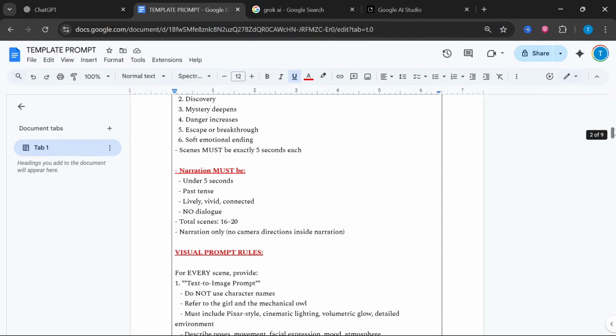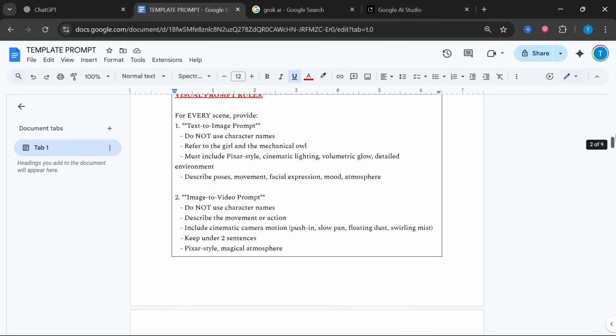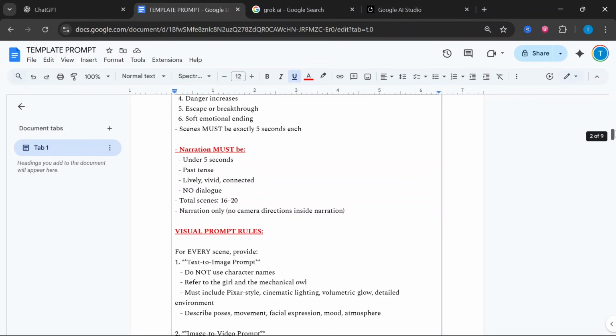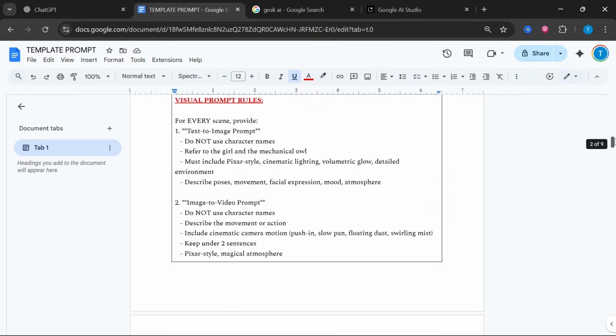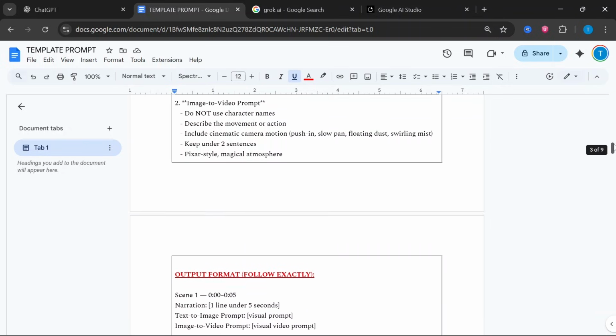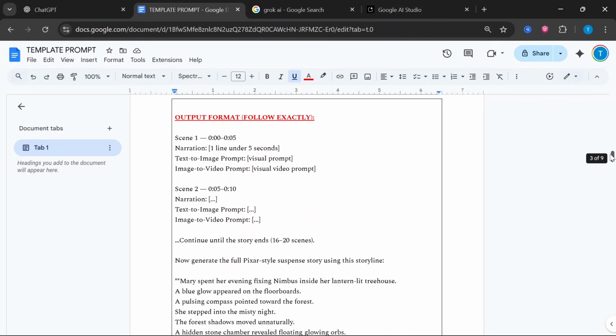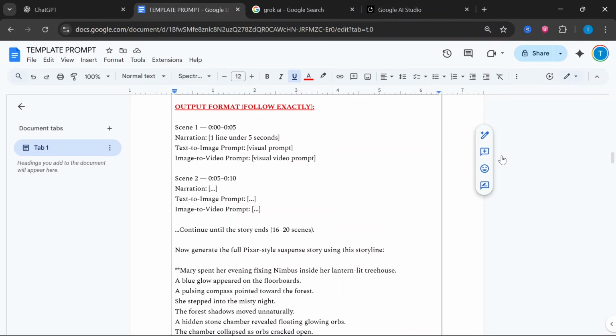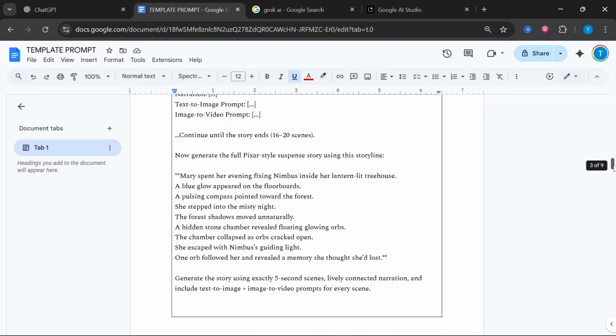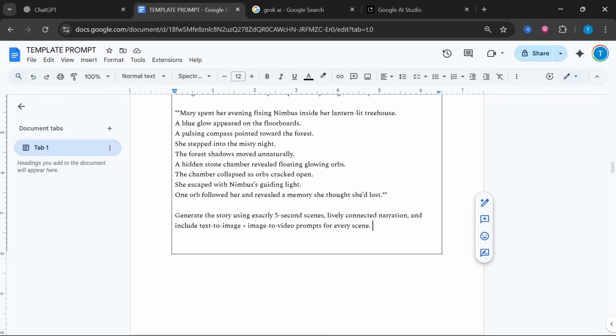And also we have the visual prompt rules, where there is the text to image prompt, the rules that ChatGPT should follow, and also the image to video, and the output format, like how you want everything to be lined up. After that there is a short context or introduction of the story for ChatGPT to understand. Now that we have our prompt ready to go, all we need is to copy paste it into ChatGPT and get started with creating our story.